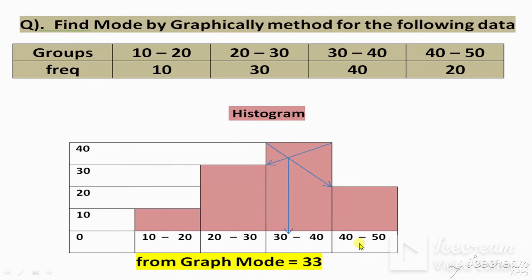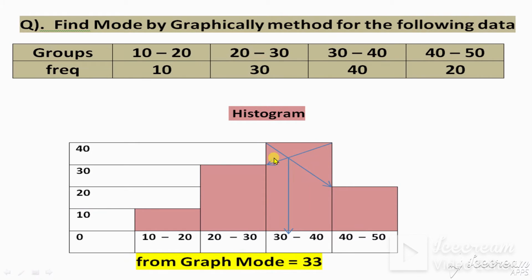And 40 to 50, the height is 20. Now where is the highest peak? The highest peak is here. So join the corner of the highest peak with the corresponding next corner, and this highest corner with the corresponding next corner.